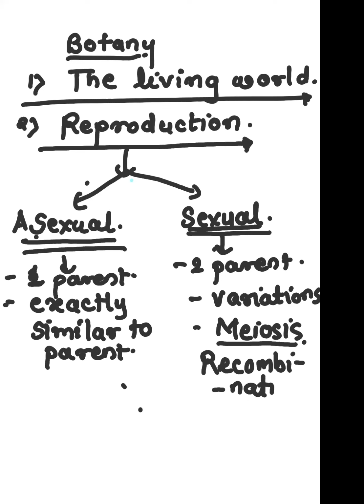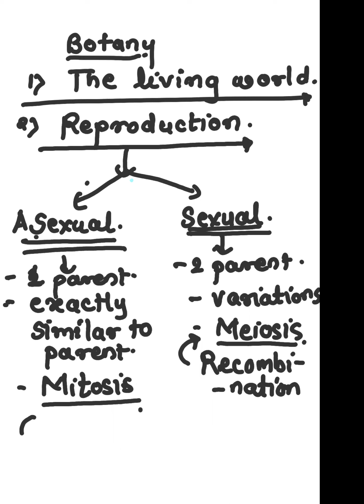Due to recombination, variation happens within the sexual reproduction. Whereas in the mitosis, the cells will be produced as it is. Whatever parent cell will have, the same things will be carried by the daughter cells.